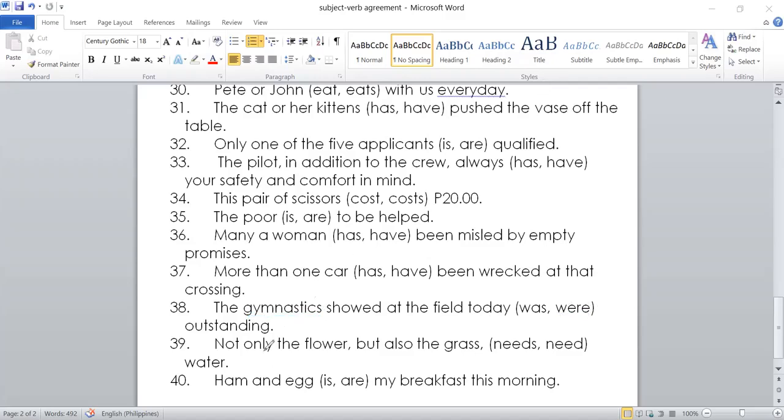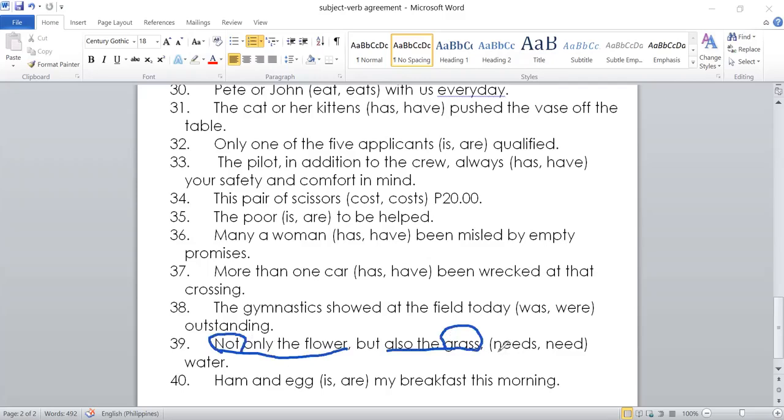Okay, for two subjects that have different meanings, for example, one is positive and the other is negative, always take the positive subject. For example, not only the flower has a negative connotation, and here, the positive subject would be the one that is considered.